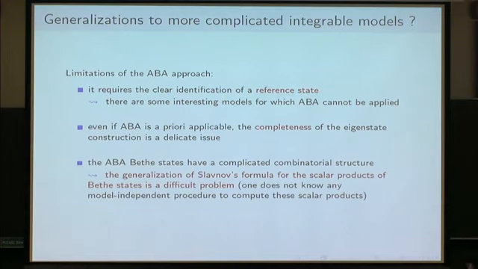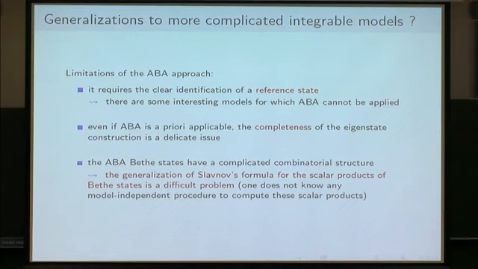In fact, I remind you that to be able to apply algebraic Bethe ansatz, you need to be able to identify some reference states, and there are some interesting models, as we shall see, for which we don't know any such reference states.